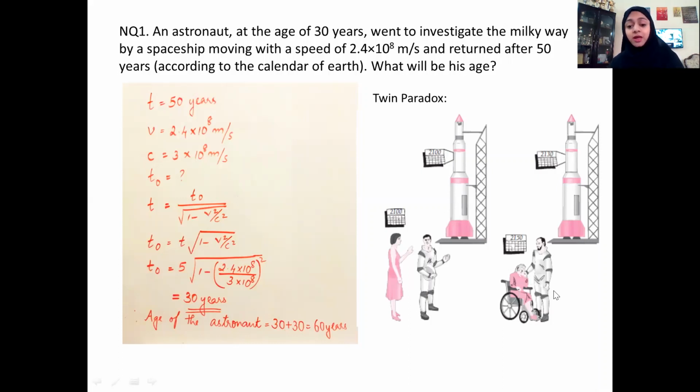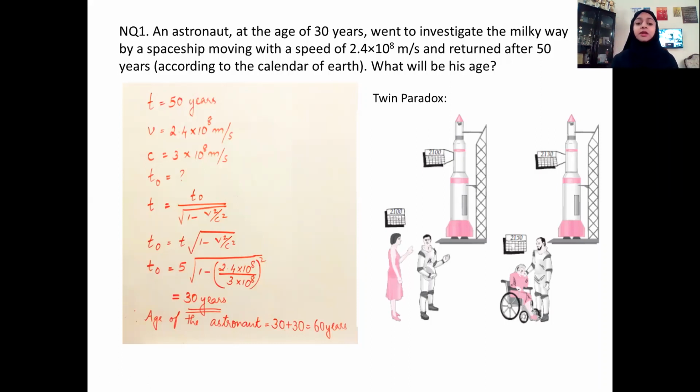And there are other concepts to consider, because when he is traveling and observes the person on the ground, he feels that their time is delayed because it is v squared. So if it is v or minus v, when we take v squared, the effect is the same. So he will be feeling that for his twin sister, the time is dilated.